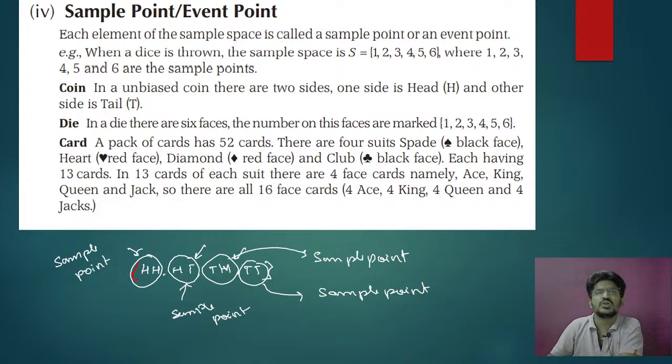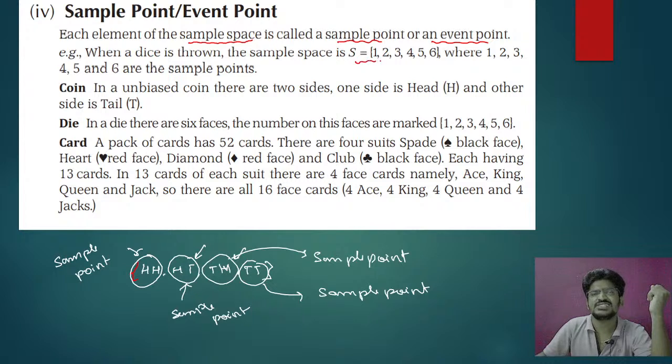Okay, so here you can just go through it, no problem, so that you can understand. Each element of a sample space is called a sample point or an event point. That is what we were explaining. Here you can see S is equal to {1, 2, 3, 4, 5, 6}.